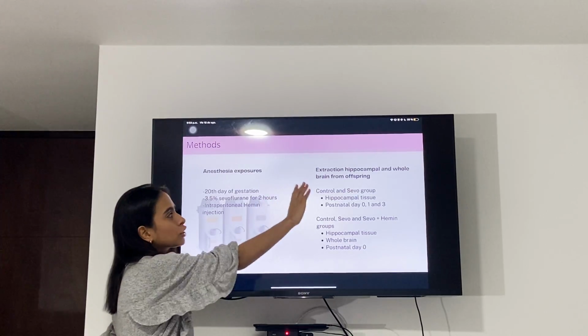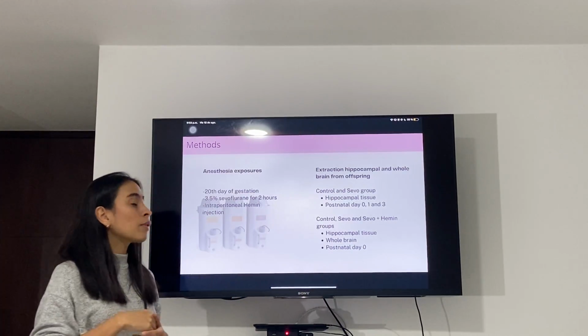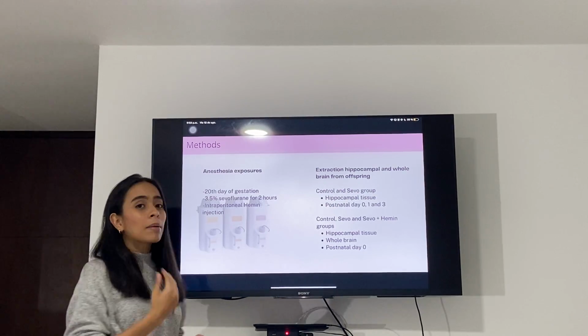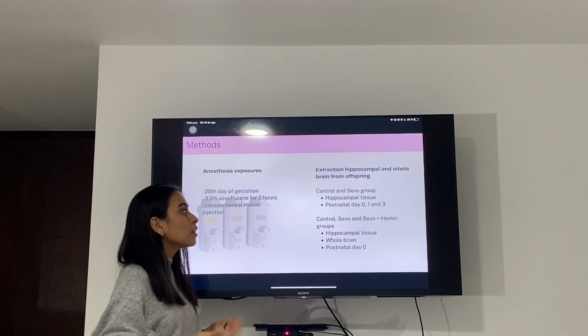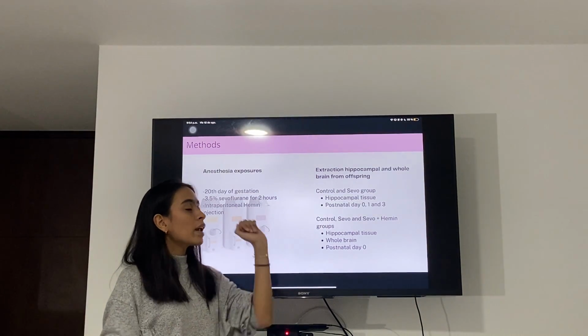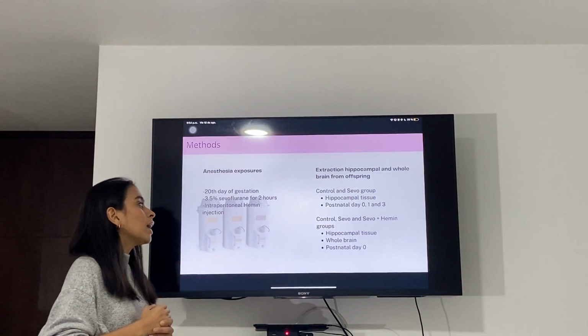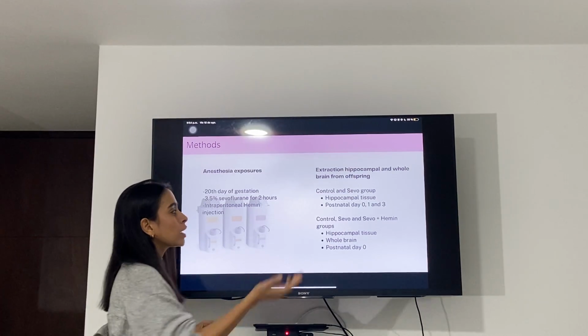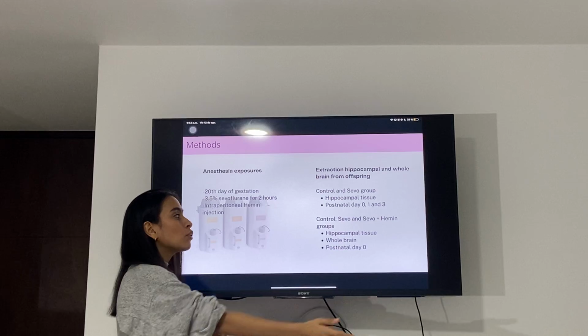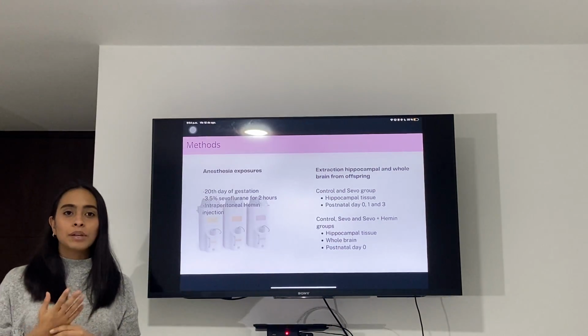Then came the extraction of the hippocampus and whole brain from the offspring. Hippocampal tissue of the control and sevo groups was taken on postnatal days 0, 1, and 3. And then hippocampal tissue and the whole brain were taken from the control, sevo, and sevo plus hemin groups on postnatal day 0.